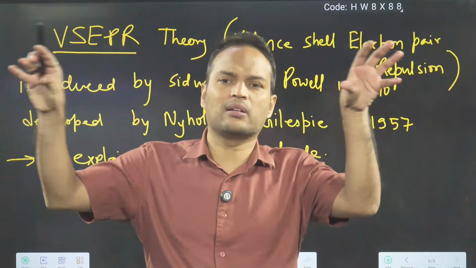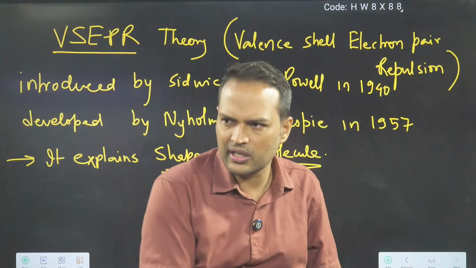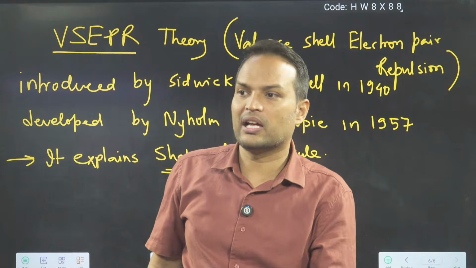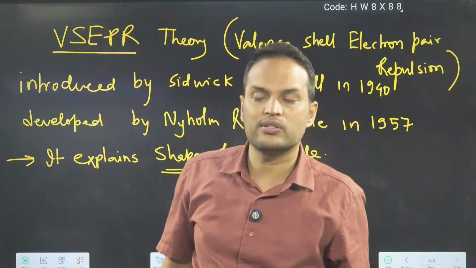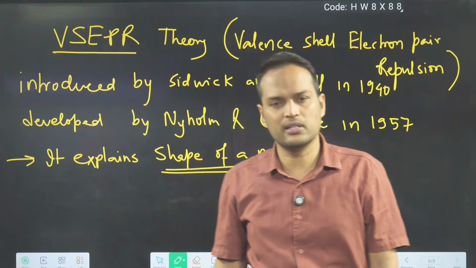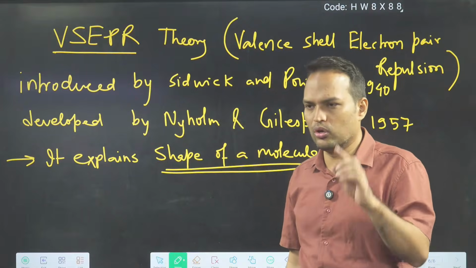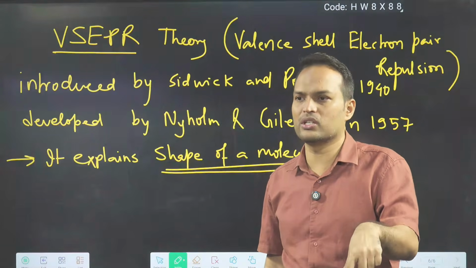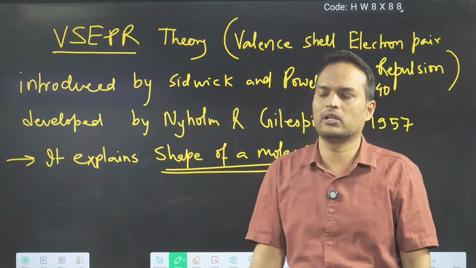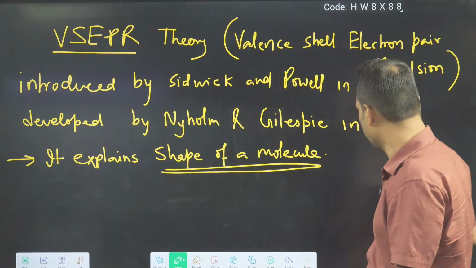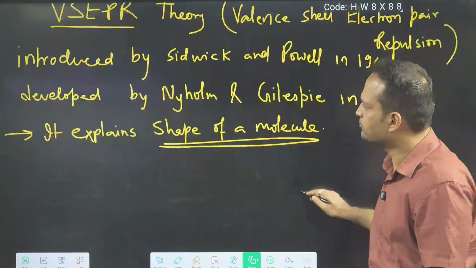You saw atoms coming nearby, potential energy decreasing. A time will come when potential energy is minimum. At that point, bond is formed. Who told these things? VBT. Clear? So everyone has its role. VBT tells how a covalent bond is formed. This tells the shape of a molecule, which was not told by octet. Clear? Okay. So let's start.